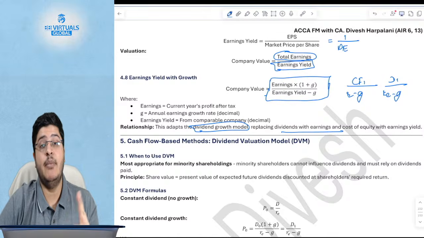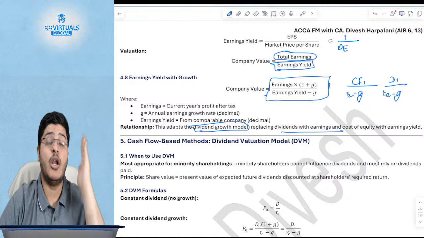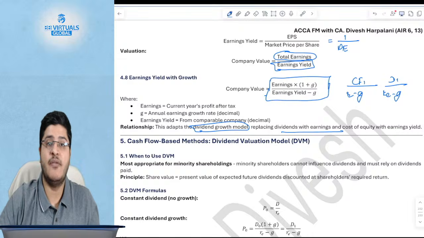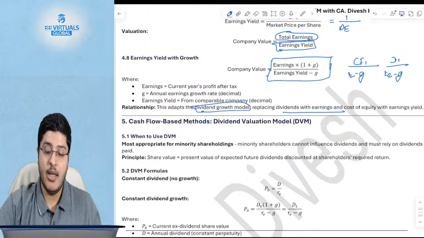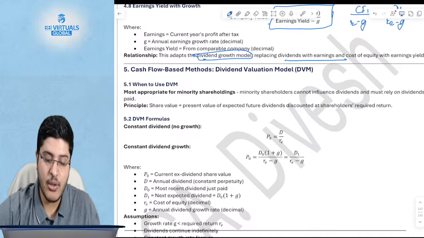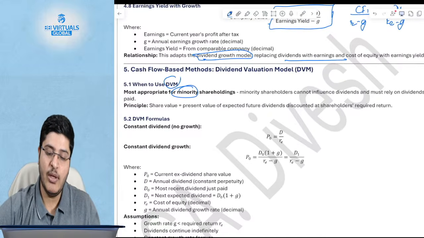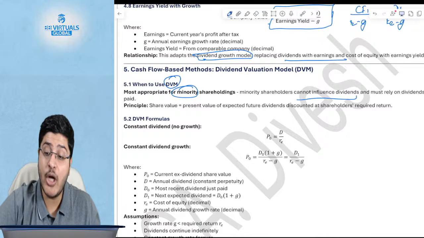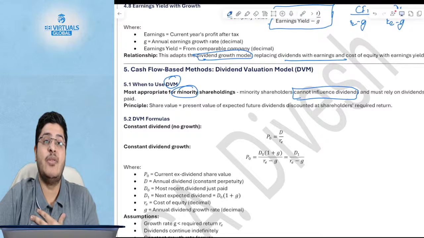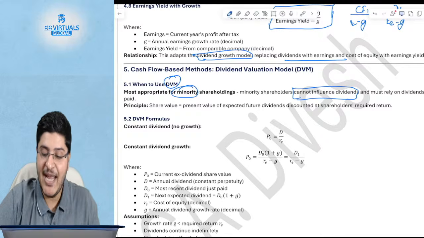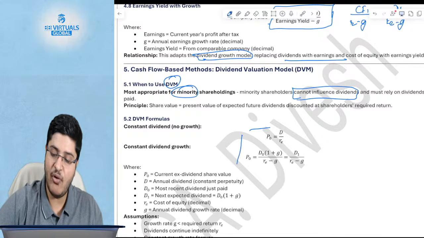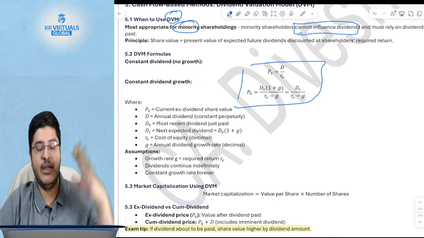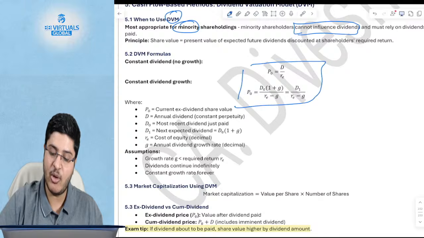Remember, the earnings yield method or the PE method is for the majority shareholders because they can influence the amount of dividend that is paid. But if you are a minority shareholder, then you will go for the dividend valuation method, because you cannot influence the dividend. So whatever cash flow you are getting in the form of dividend, you have to happily accept it. And this formula we have already discussed while determining cost of equity, that chapter, so I am not going to repeat it.